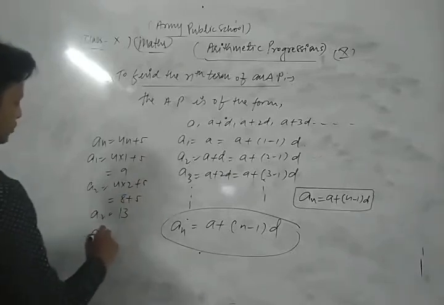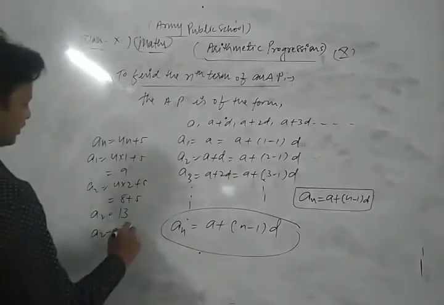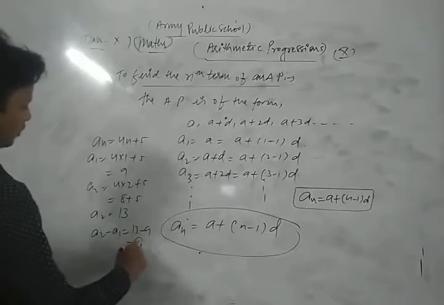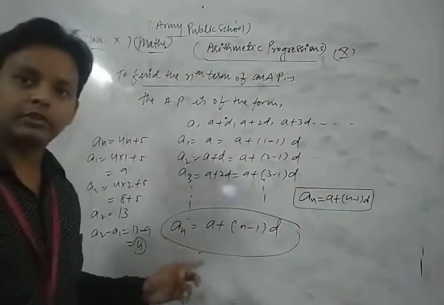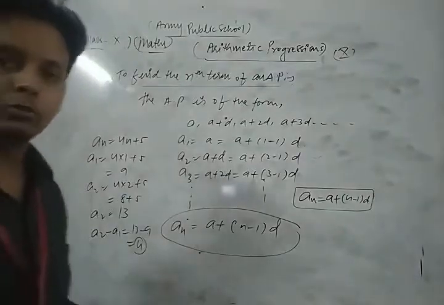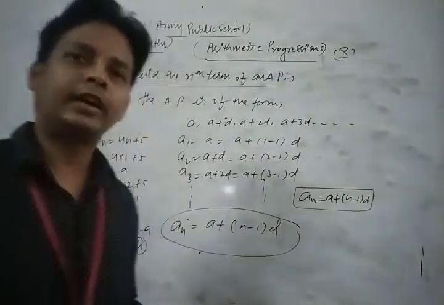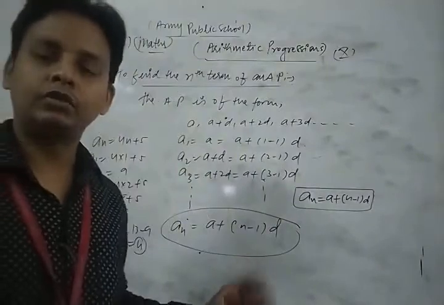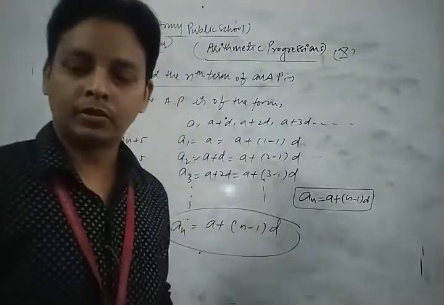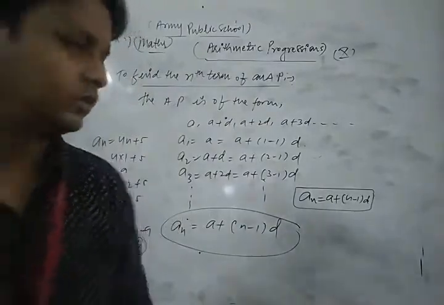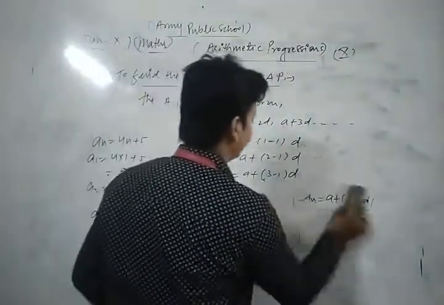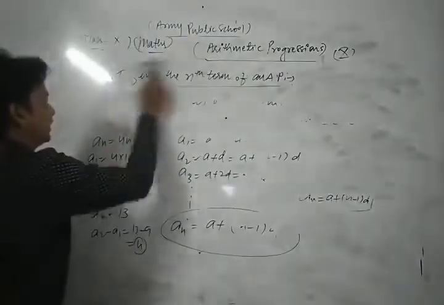Now the difference between two terms is 13 minus 9, which is 4. Similarly, we find the third term, and if the difference between two successive terms is the same, then it is said to be an AP. So you can solve that question in this way. Now we take some important questions related to the formula, to find the nth term of an AP. Let's see.